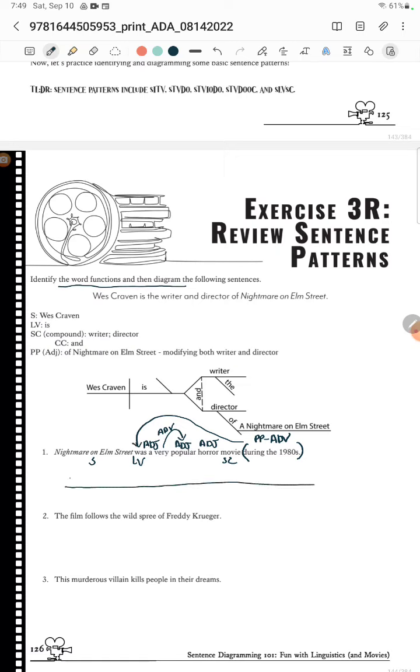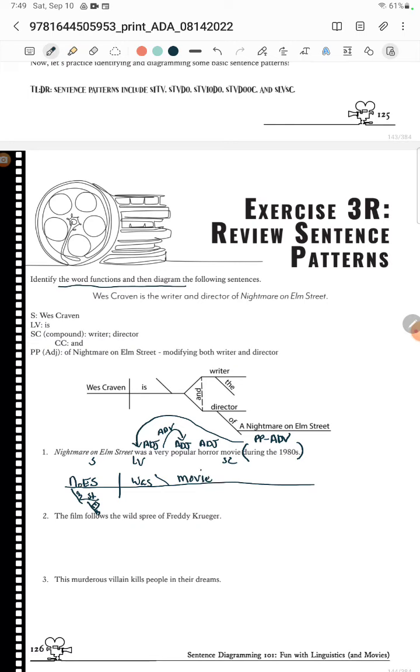Now, I've got Nightmare on Elm Street. I'm not going to write it out because I'm totally going to run out of room. You can also, because it's a proper noun, if you wanted to, you could write nightmare and then on and then street and then which street, Elm Street. You can do it either way. Usually when I have a proper noun, I just take advantage of it and I leave it all together. But you can pull it apart if it makes you feel better.